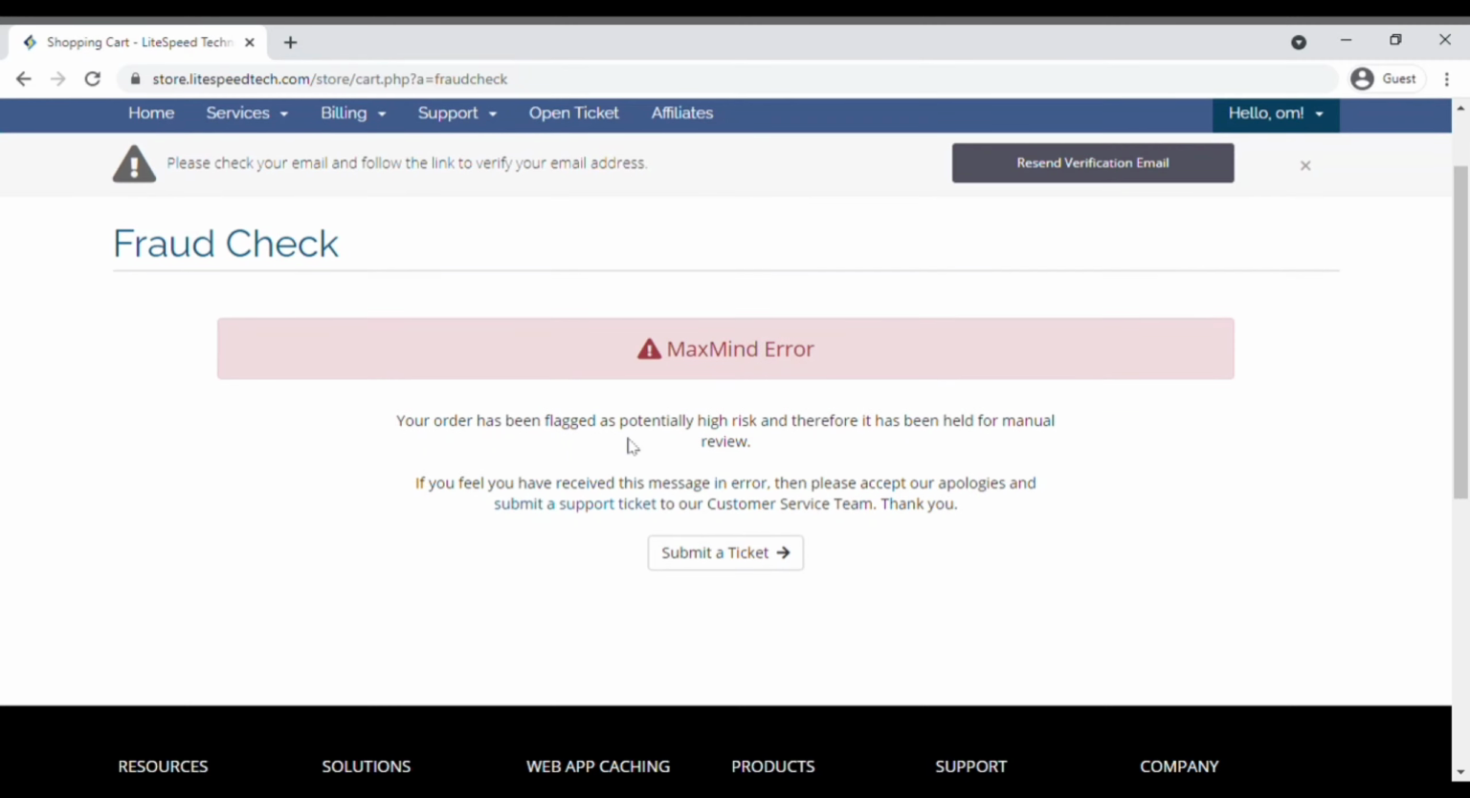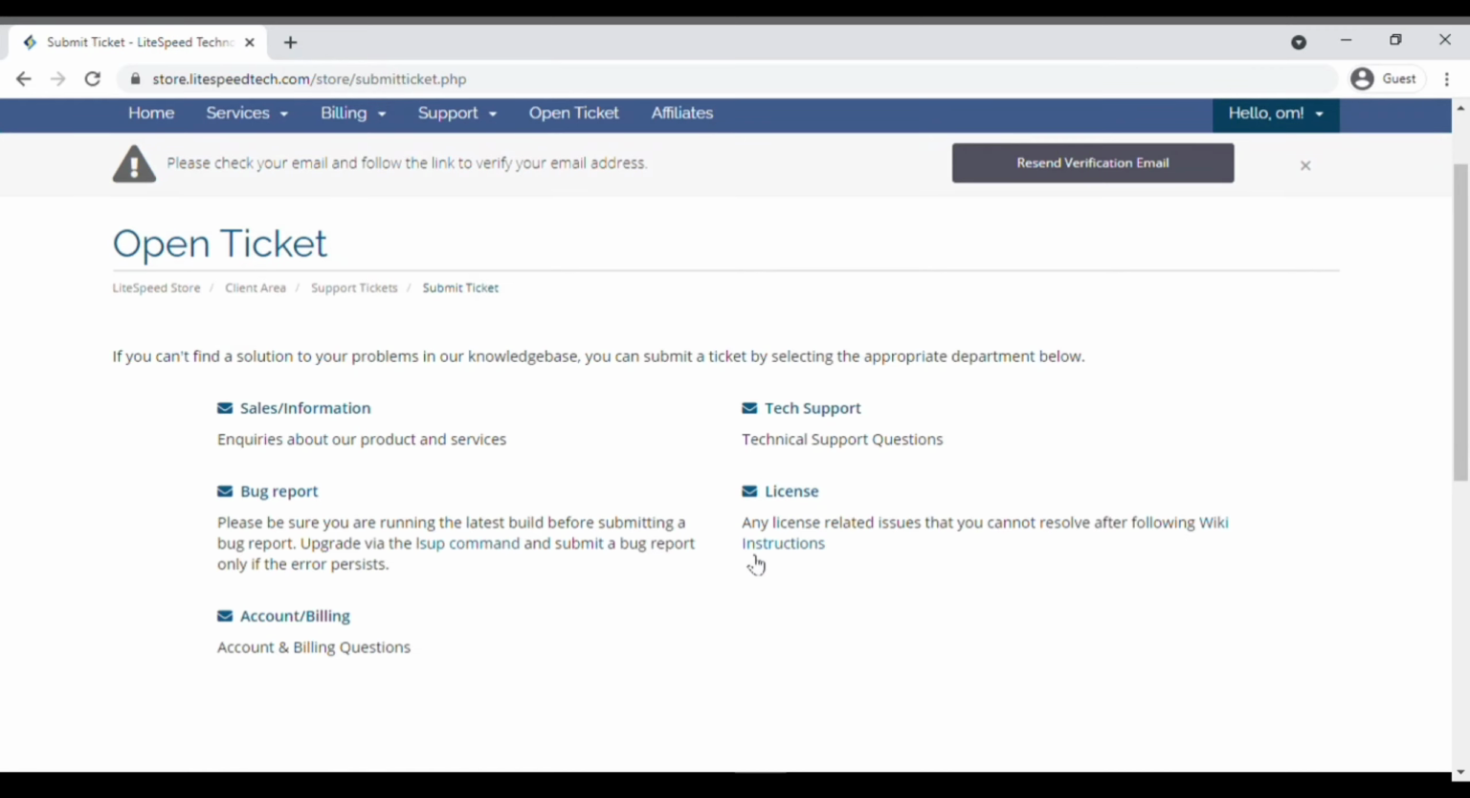You will receive such error. It's normal if you are a new user. The solution is to make a ticket. Click on submit a ticket.